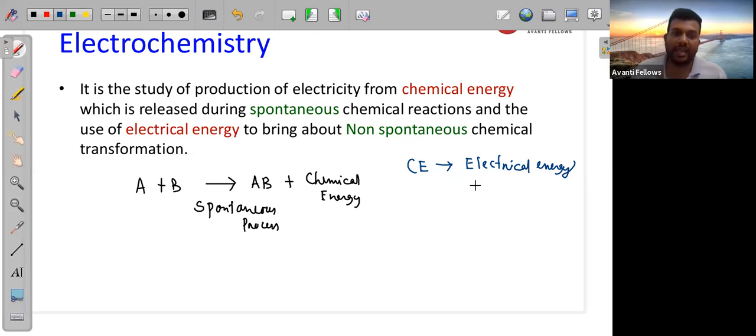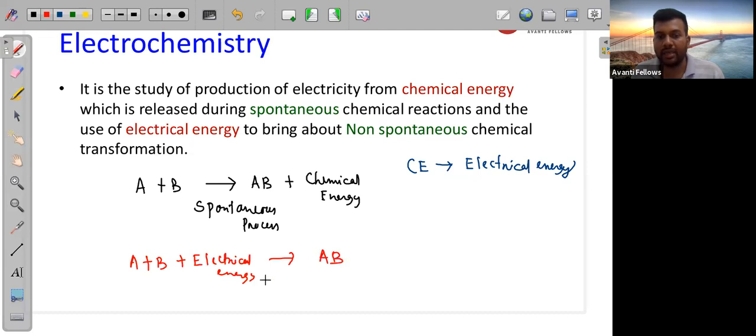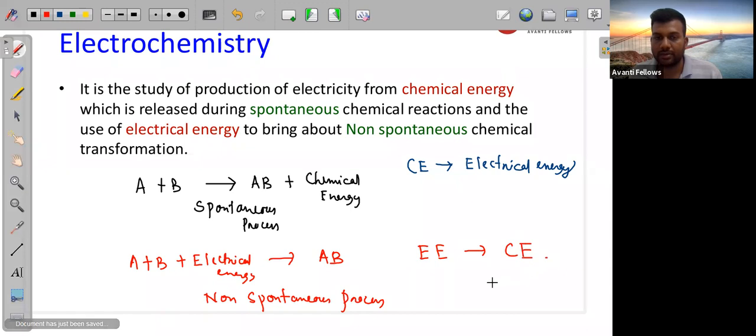Okay, another is if you take A plus B with some electrical energy, you are giving some electrical energy or any energy, and you are getting the product AB. Then in this condition, because we are giving some energy, it is a non-spontaneous process. And because it is a non-spontaneous process, we can say that in this case, electrical energy is converted into chemical energy. So in a non-spontaneous process, your electrical energy will be converted to chemical energy.